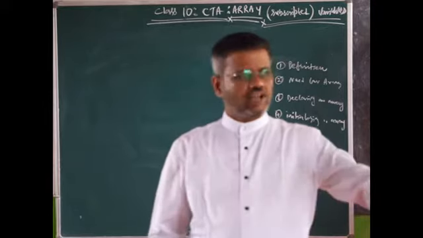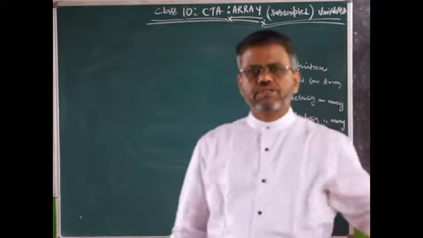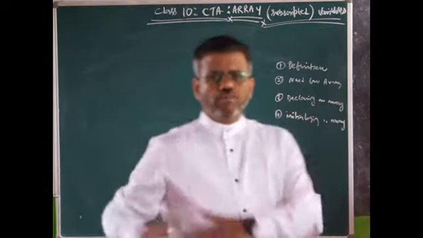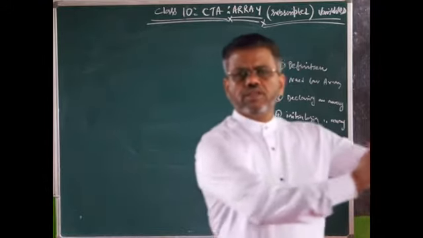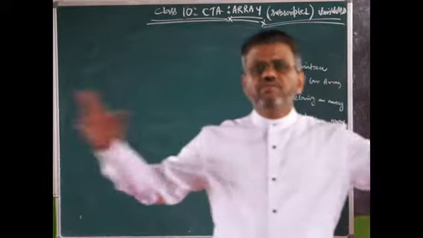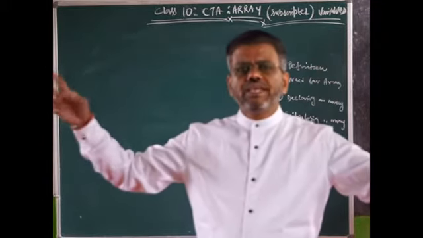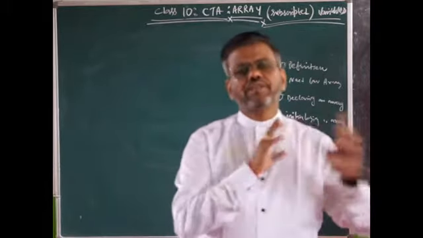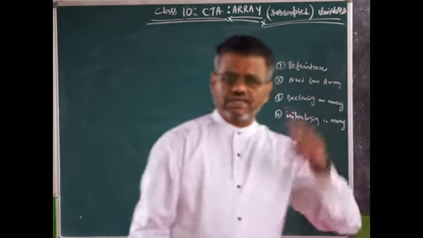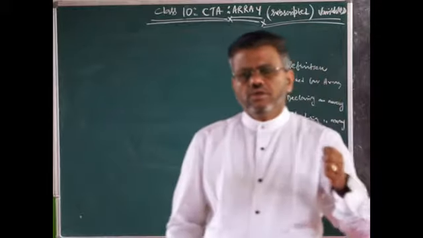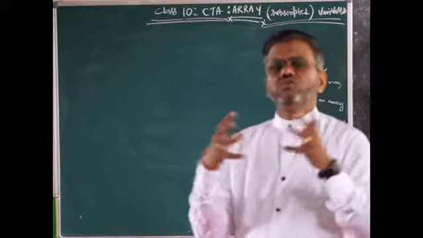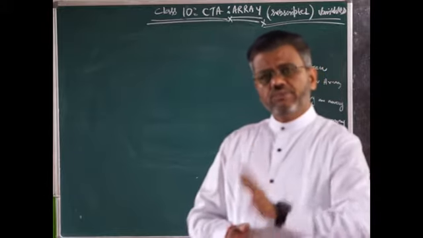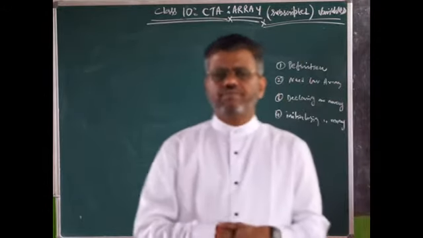An array of people passing, that is a passing out parade, we call. Mob is also a group of people, and a parade is also a group of people. There's a difference. A mob is not organized, whereas a parade is a group of people who are well organized. Exactly here also, a group of individual elements of similar data type is known as an array.